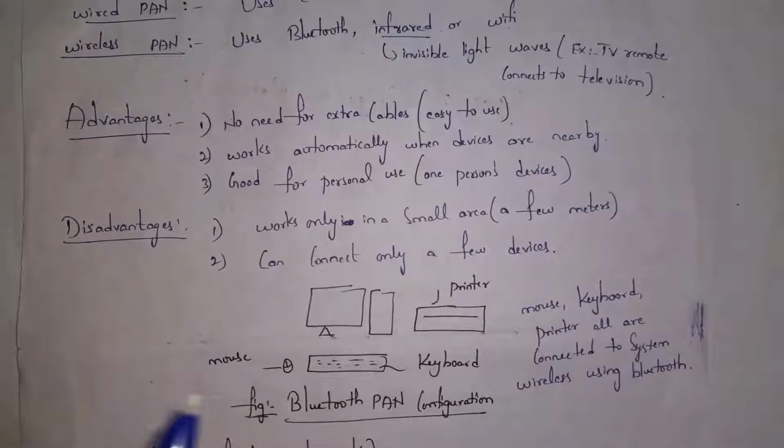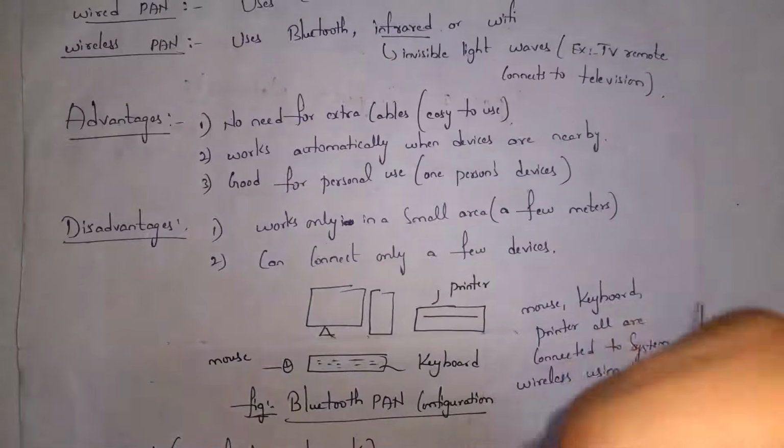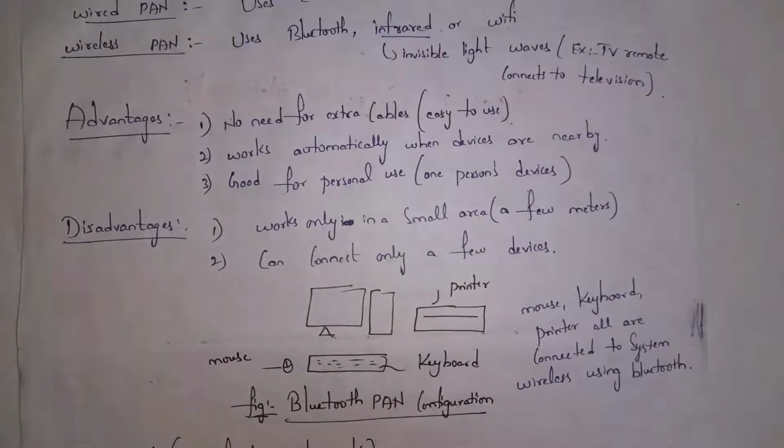I will connect a wireless keyboard, mouse and printer to my computer. This is a simple example of PAN. Guys, not only wireless, you can also give wired connections. As only a single person will use this computer, PAN is suitable only for personal use.